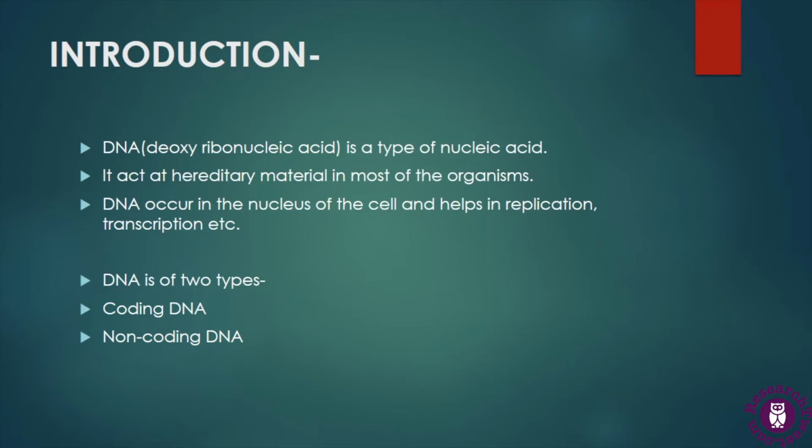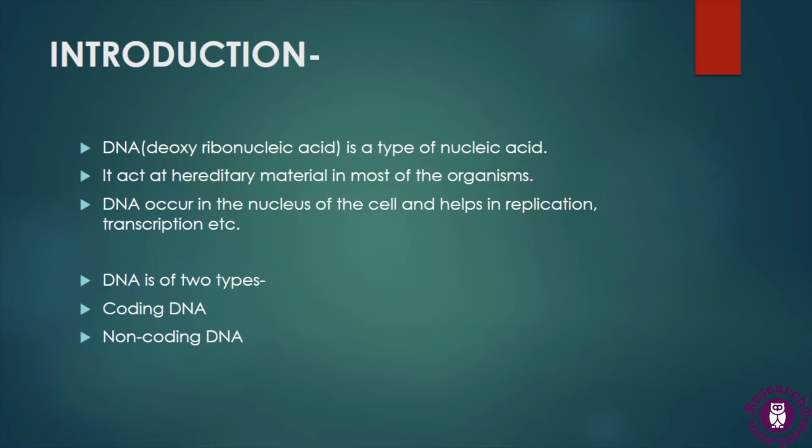In the nucleus, DNA is found in a compact structure called a chromosome, which is made up of DNA and some histone and non-histone proteins. Here the DNA helps in different cellular activities like replication, transcription and many others.